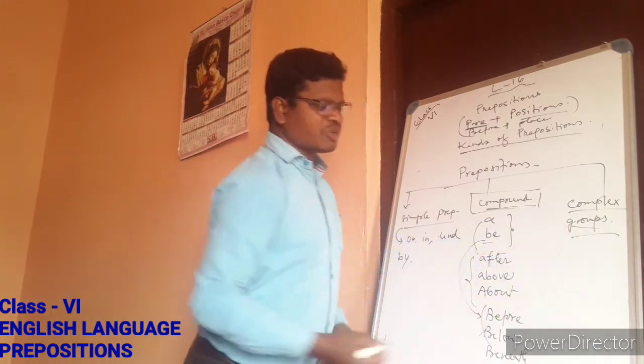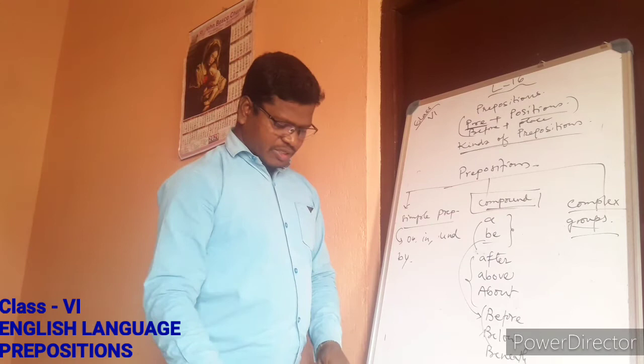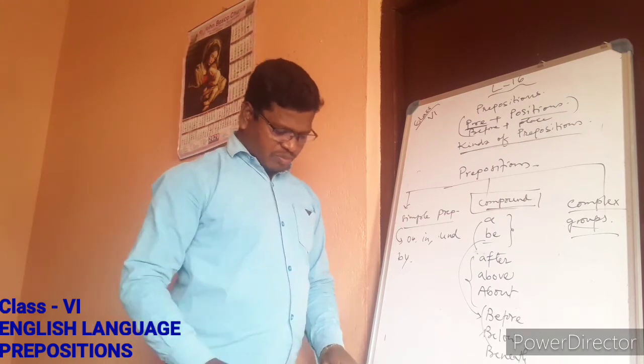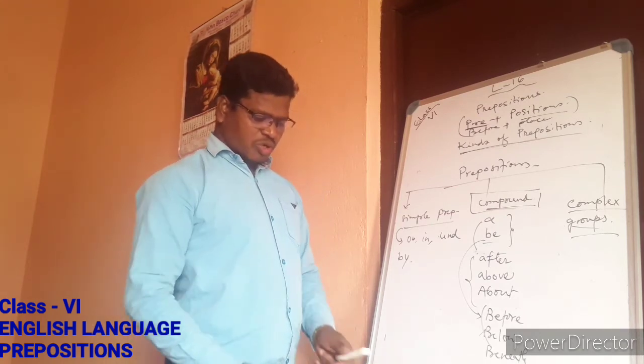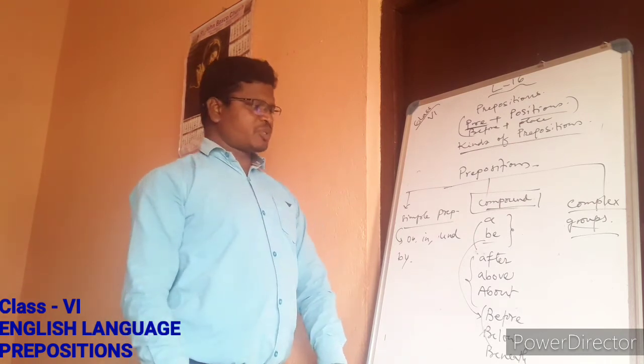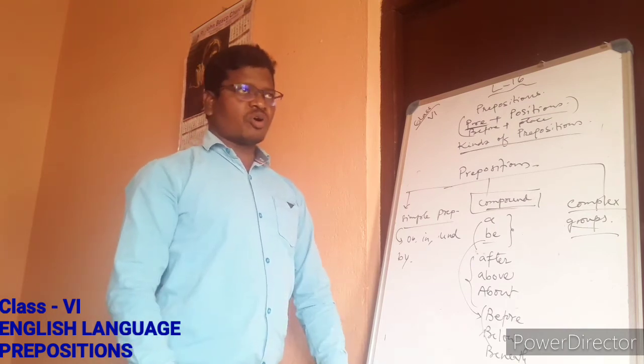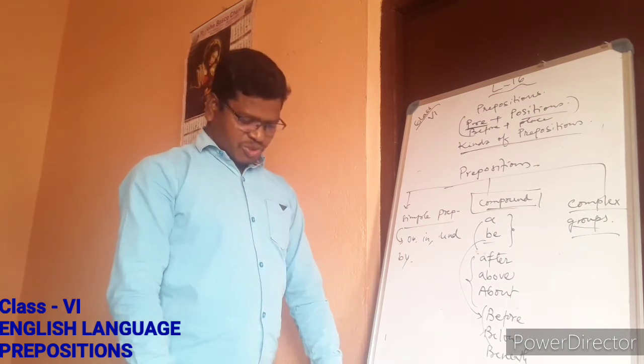And here we have already seen group prepositions, that is already there in our book. We can see from page number 100: on account of, in spite of, in front of, for the sake of. So these are a few examples of group prepositions. I hope more or less you got some idea about the prepositions.